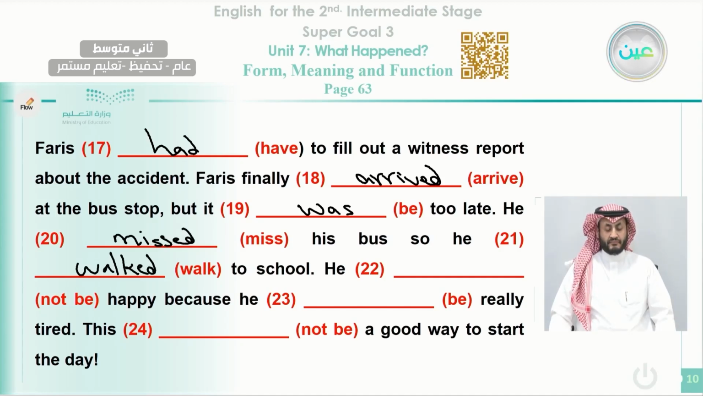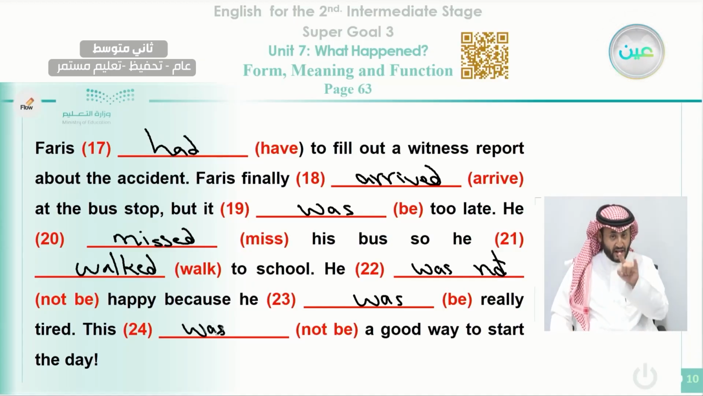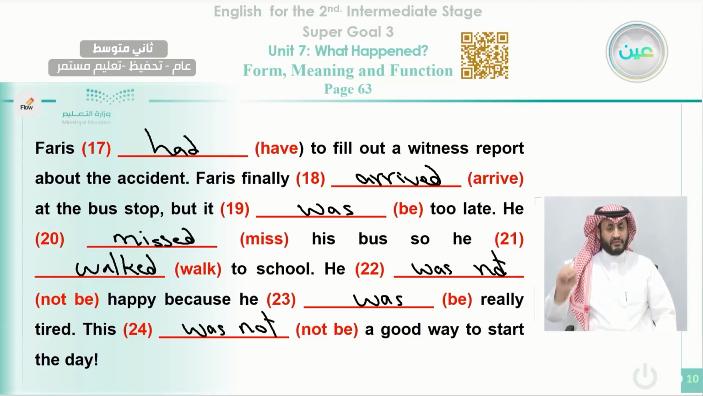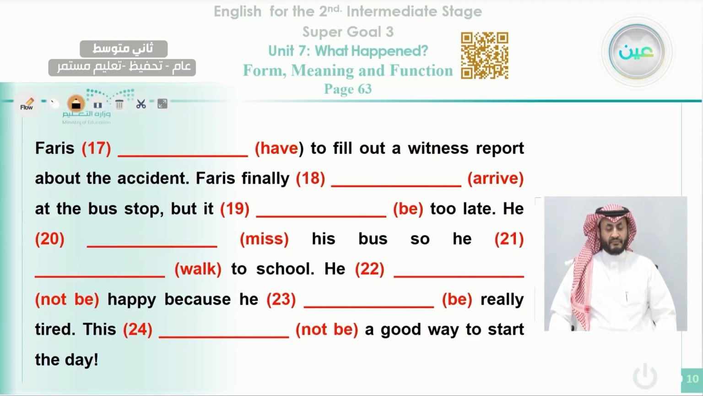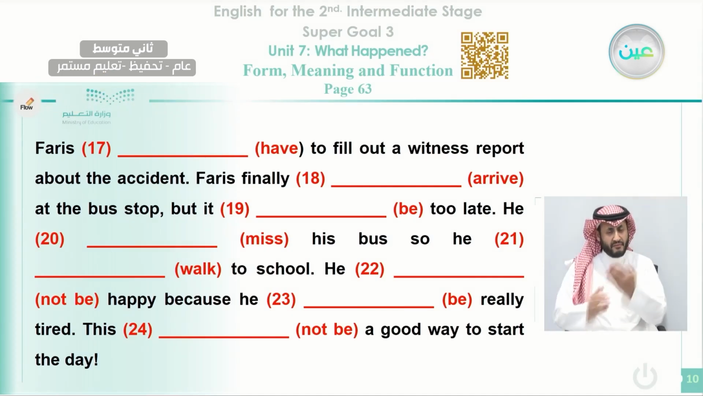Okay, he not be, so we can say he was not happy, because the past form of the verb be is was, and we are talking about a singular. He was really tired. This, okay, not be, this was not. Was not a good way to start the day. And this is the report that we are talking about, and how we write the past tense in this report.